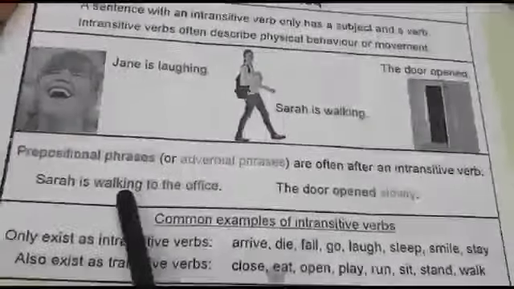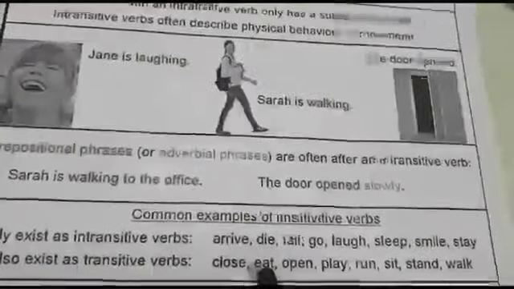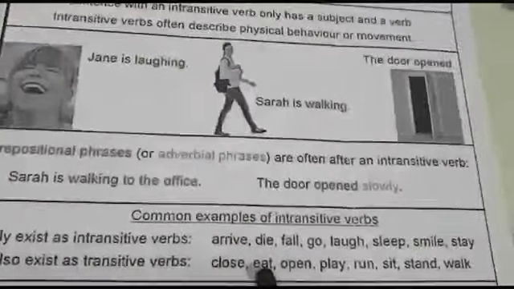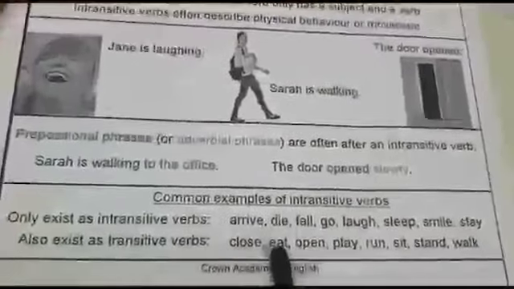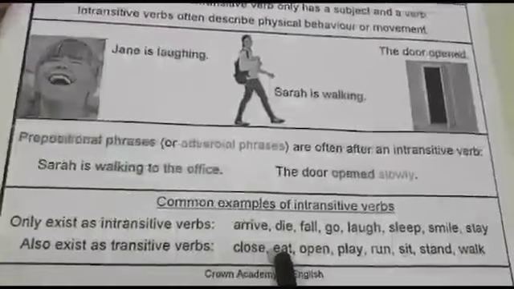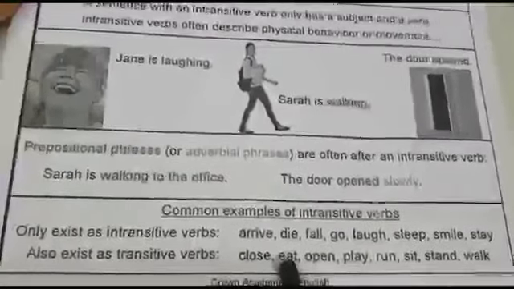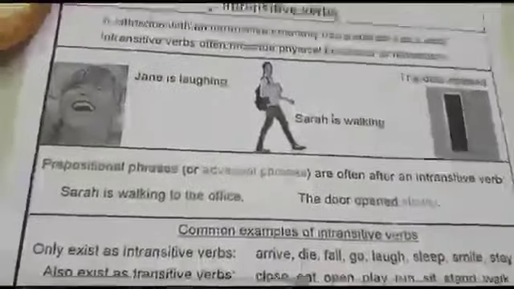Let's pick up eat. She is eating. So which verb is this? There is a subject and there is a verb. What kind of verb? Yes, this is an intransitive verb because there is only a subject and a verb. She is eating. But if the sentence is, she is eating an apple, what will that be? She is the subject. Eating is? Yes, eating is the action, that is the verb. And what is she eating? Apple. Apple is the direct object. So that is a transitive verb. So eat can be used both as an intransitive verb as well as a transitive verb.